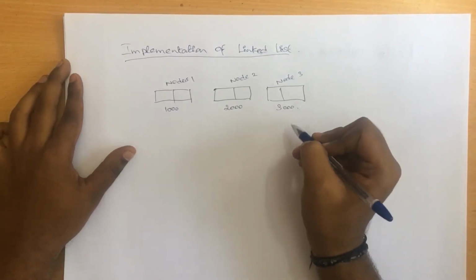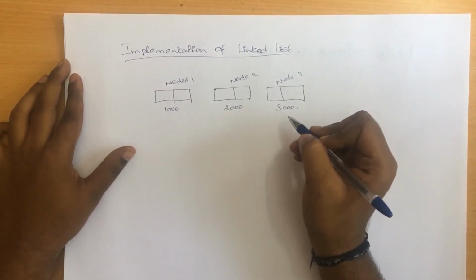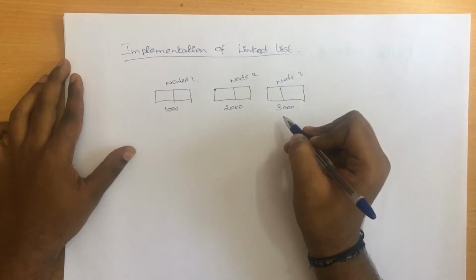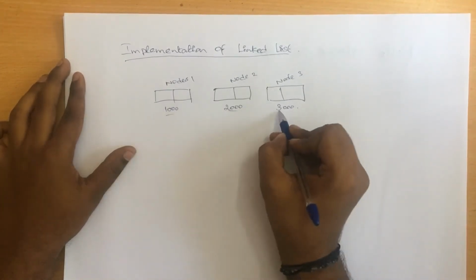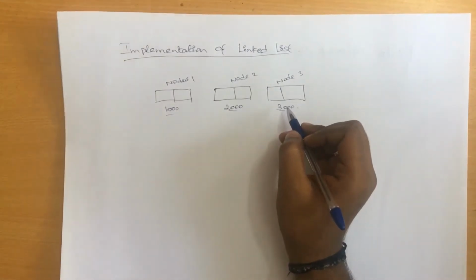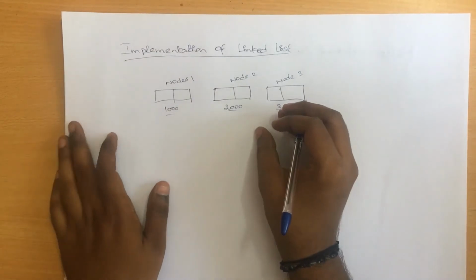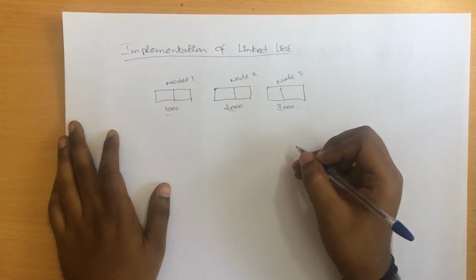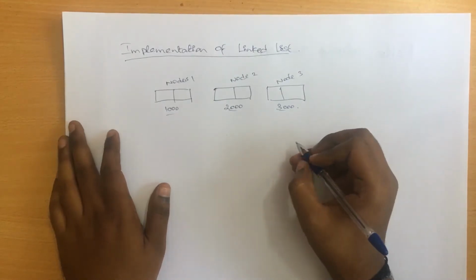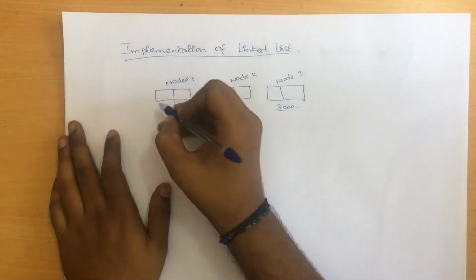So this is how a node is created automatically, and it will be assigned some random values given by the compiler itself, right? We are not going to give the values here. These are some example numbers which we have focused on, but when it comes to implementation using a compiler, it will be completely based on the compiler itself, right? So now let's see how to implement this into code.